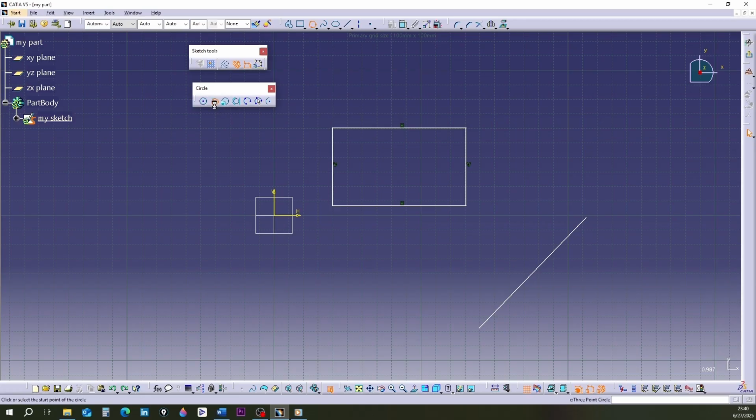First, I'll activate the 3-point circle command. You'll see a blue square with a plus sign inside appear next to the white mouse pointer. I'll move the mouse towards the line. As soon as the mouse is over the line, the mouse pointer changes to a white hand, pointing to a spot on the line.